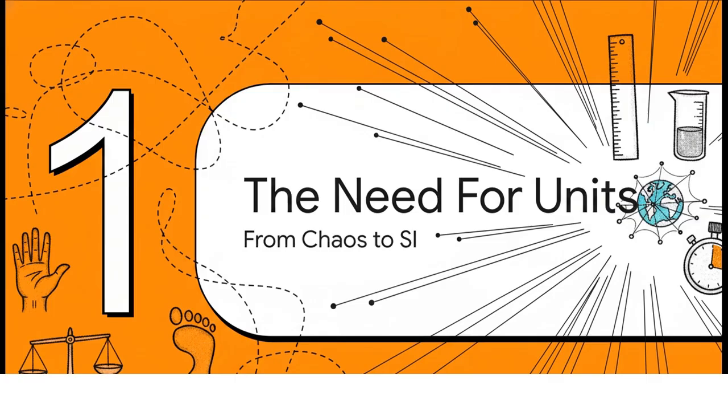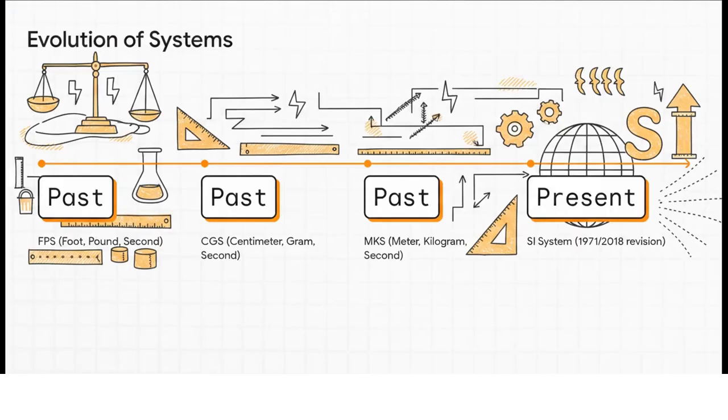Let's see why we absolutely fundamentally need consistent standards to prevent total scientific chaos. Because for centuries, scientists across different countries were using entirely different systems, which, as you can imagine, made sharing knowledge incredibly difficult. Just look at this timeline. Tracing this historical evolution, we can see the vital shift from arbitrary, hyperlocal measurements to a globally accepted system. In the past, we had the British FPS system. That's feet, pounds, and seconds. We also had the CGS and MKS systems.